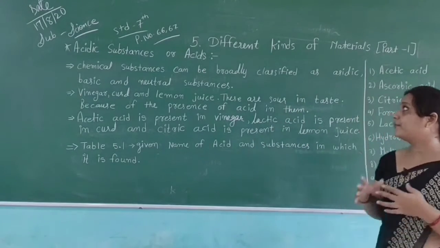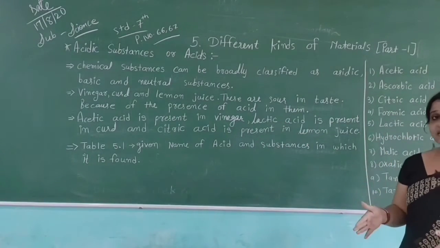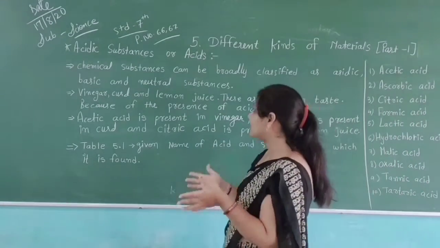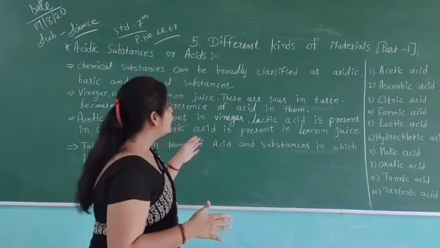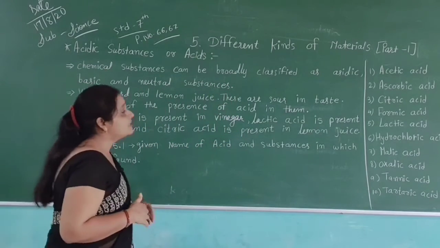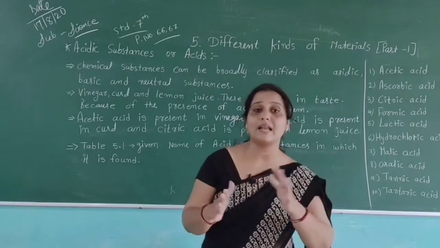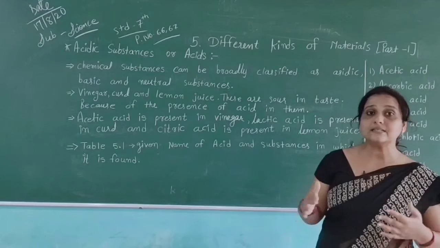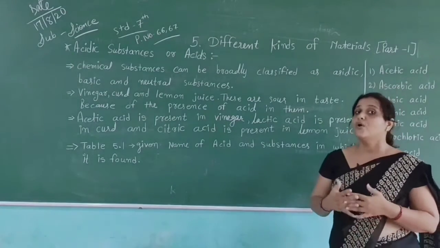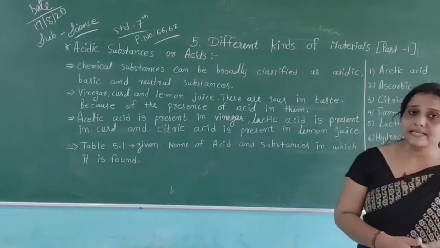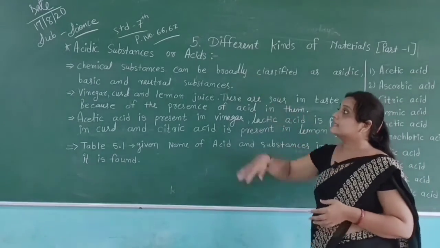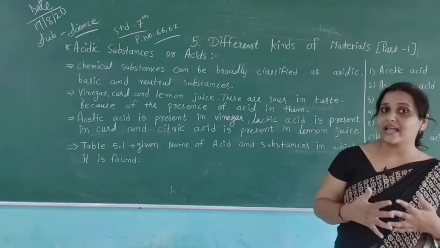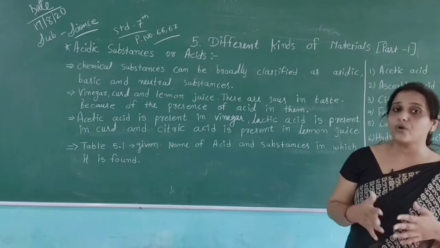Chemical substances, which are found in food, can be broadly classified as acidic, basic and neutral substances. They are broadly classified into different categories, and according to their categories we get the taste from the food because of the chemical substances. The first part is acidic substances or acids, which are found in food and other things.